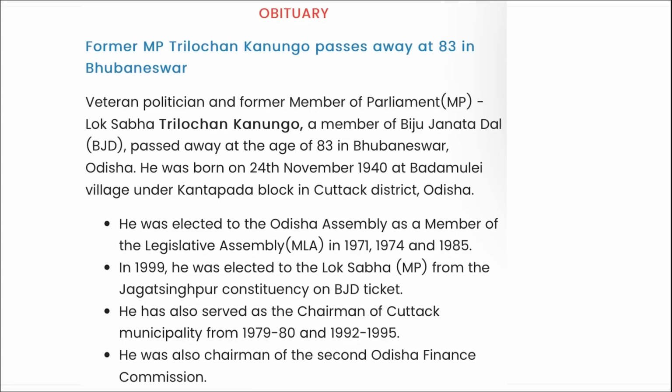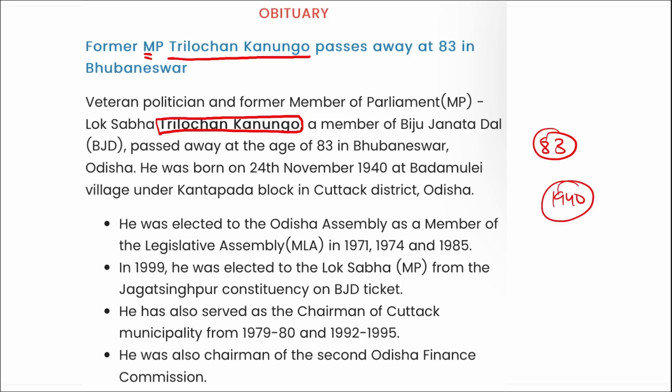Moving on. Next is former MP Trilochan Kanungo recently passed away. I repeat, member of the Biju Janata Dal and former member of parliament of Lok Sabha, Trilochan Kanungo has recently passed away at the age of 83 in Bhubaneswar, Odisha. He was born in 1940 in the Cuttack district of Odisha only, right? And he has recently passed away.